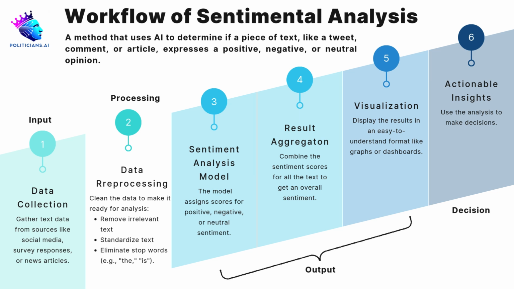Visualization. Display the results in easy-to-understand formats like graphs or dashboards. Example: a pie chart shows the percentage of positive, neutral, and negative tweets, while a timeline graph tracks sentiment changes over time. Actionable insights. Use the insights to make informed decisions. Example: if negative sentiment spikes on day 3 after a policy announcement, investigate why, maybe misinformation, and release clarifications.